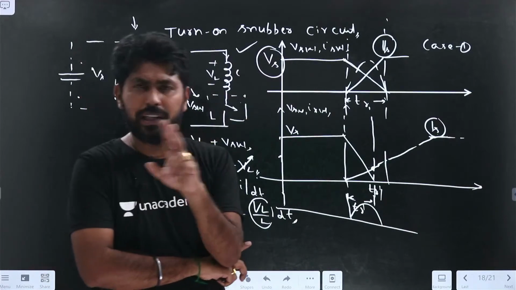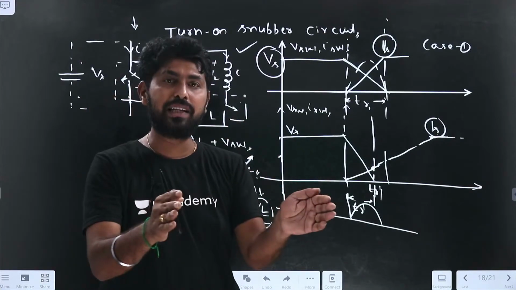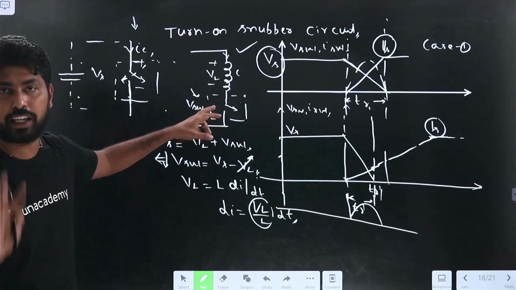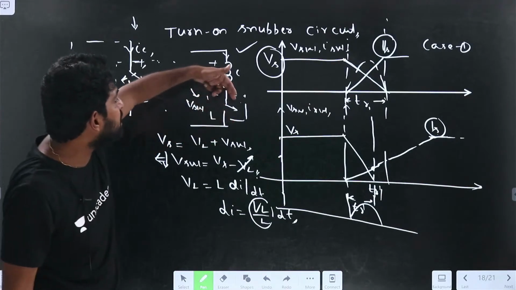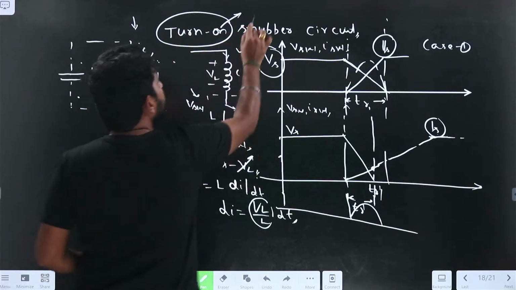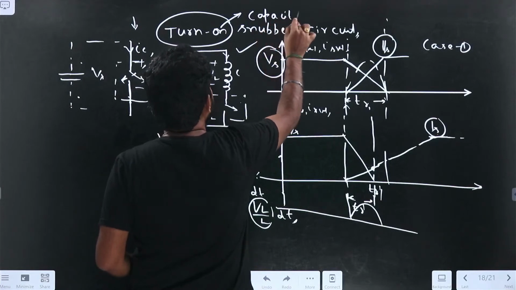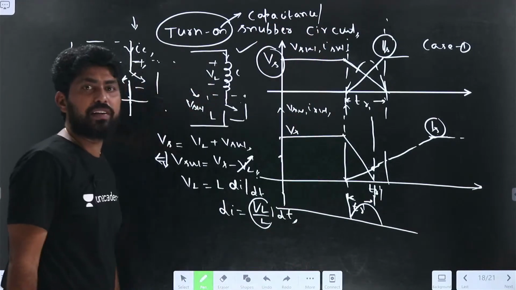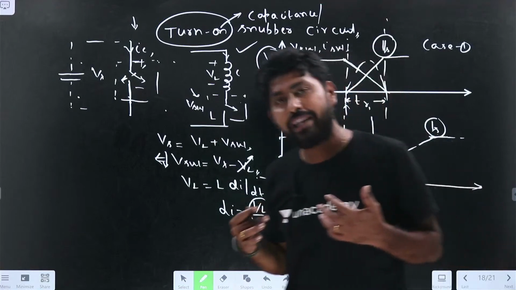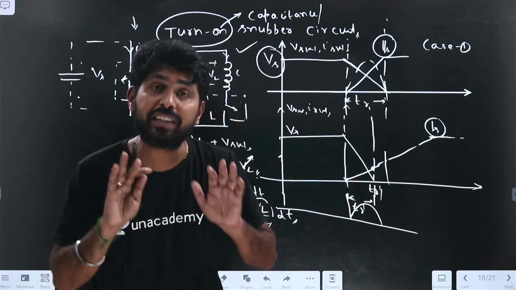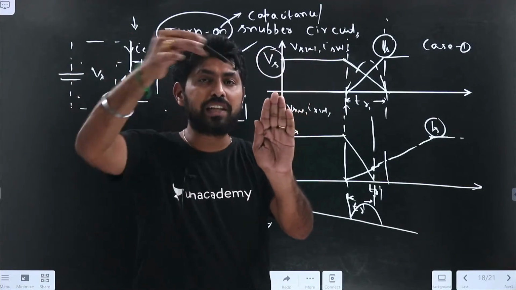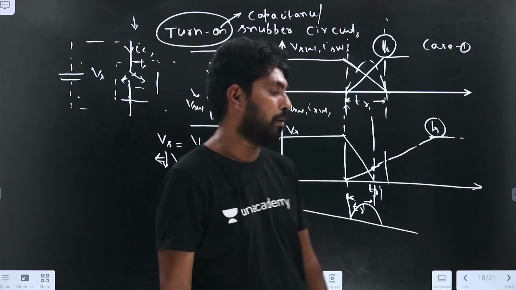There are two cases. When the circuit is there, there will be stray inductance as well as stray capacitance. But during the turn on time, the inductance will not affect the circuit, but the capacitance will. During the turn on, the stray capacitance or the capacitance load will affect the switch. If the load is inductive, or the circuit contains stray inductance, it will affect the turn off process. During turn off, the effect of inductance is more. During turn on, the effect of the capacitance is more.